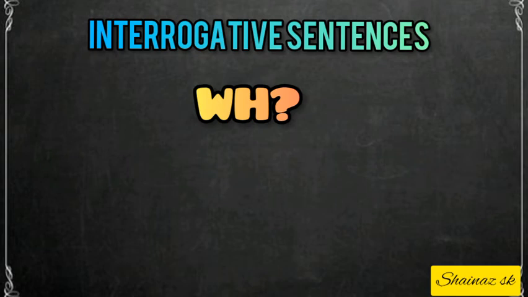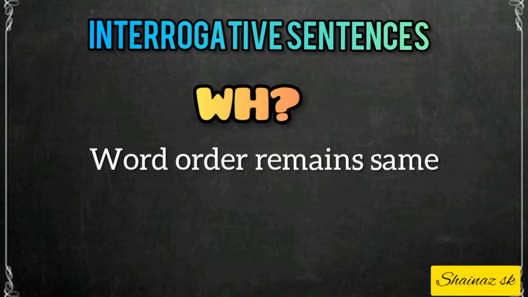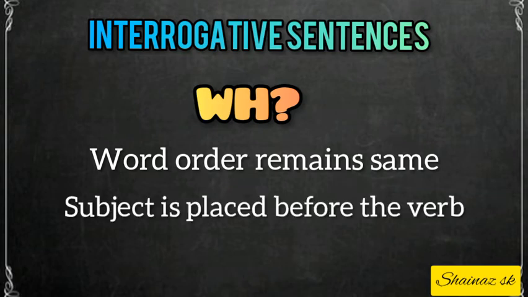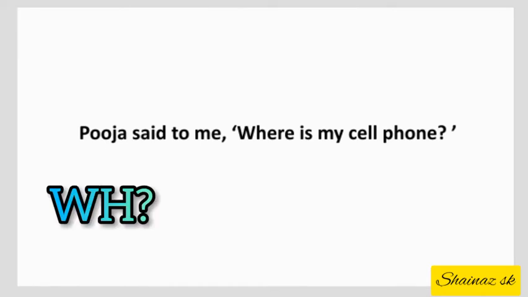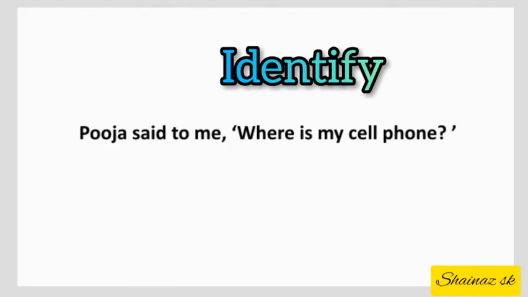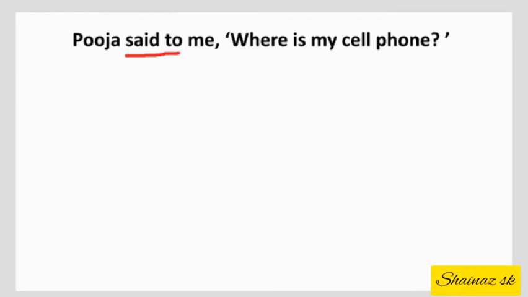When such questions are changed into indirect speech, the word order remains the same as that of the statement, but the subject is placed before the verb. Let us take one example. Pooja said to me, "Where is my cell phone?" Here the given statement is a WH question. So the first thing we will do is identify the necessary things. Here the reporting verb is said to. As this is an interrogative sentence, said to will be changed into asked.